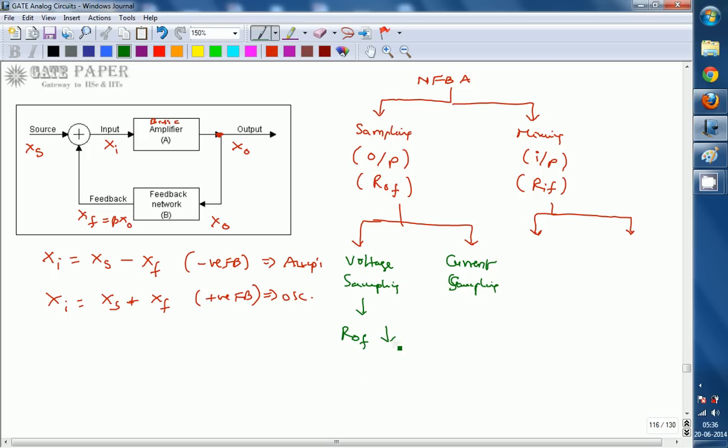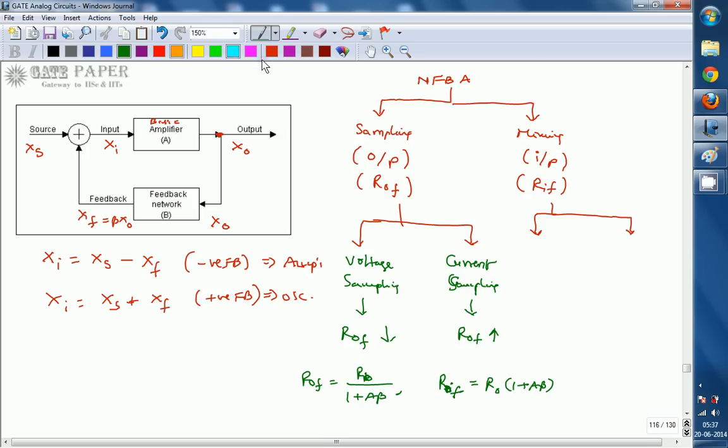So R naught F is reduced, whereas for current sampling R naught F increases. R naught F reducing means R naught divided by 1 plus A beta. For the increase case, R naught F is equal to R naught times 1 plus A beta. You will get like this.